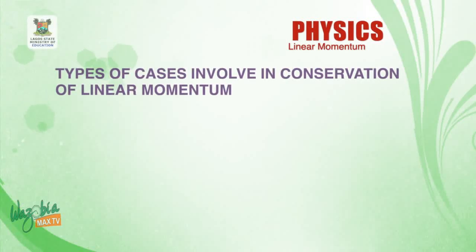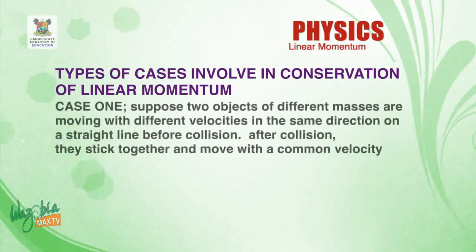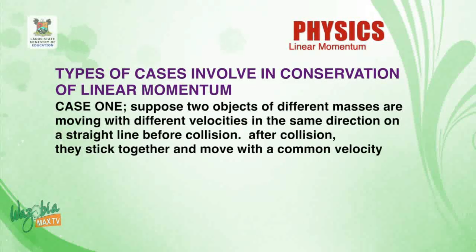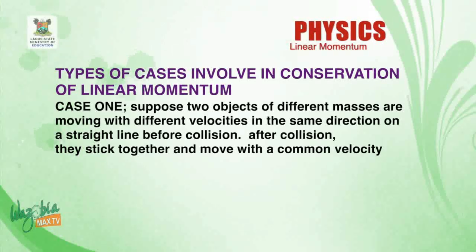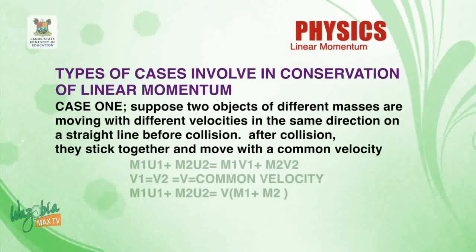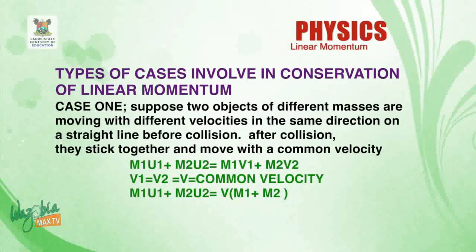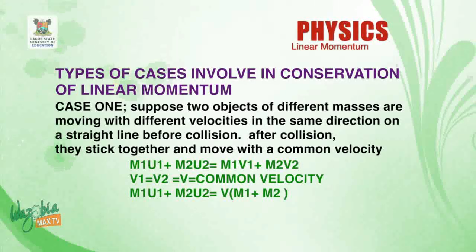Now we want to look at the three cases involved in the principle of conservation of linear momentum. The first case says that two bodies having different masses and different velocities are moving on a straight line, and the one with a greater velocity collides with the other, and both of them begin to move with the same velocity. Therefore we can generate an equation. Momentum before collision is equal to momentum after collision. Therefore m1 u1 plus m2 u2 is equal to m1 v1 plus m2 v2.